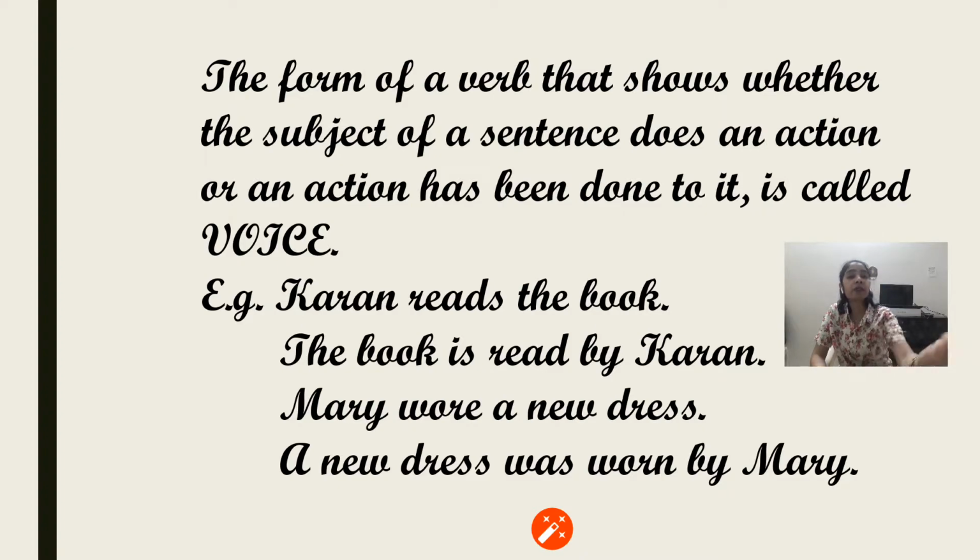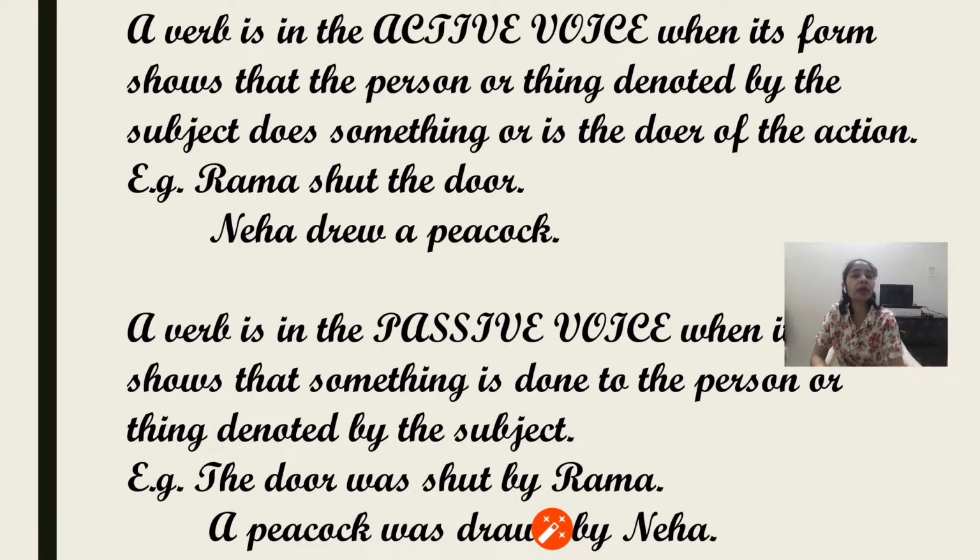Once again, we'll go through the definition of active and passive voice. A verb is in the active voice when its form shows that the person or the thing denoted by the subject does something or is the doer of the action. That means the subject is active here, the subject is doing some action, so in that case it is the active voice. For example, Rama shut the door. What did Rama do? Rama has shut the door. So Rama is active here.